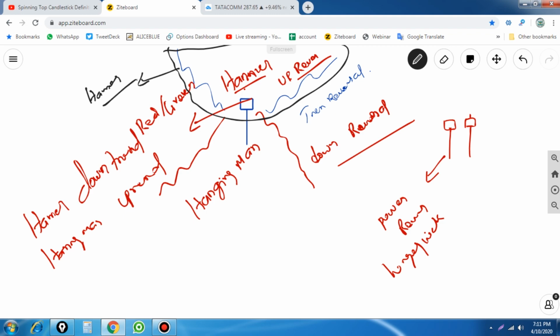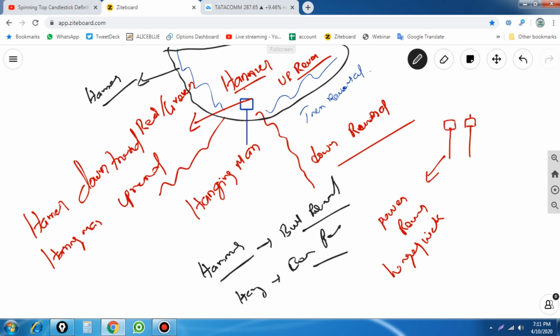So a hammer candle is for a bullish reversal. With the hammer we are waiting for a bullish reversal because the market was at the bottom at that time. The hanging man is for a bearish reversal when the market is at the top. So these are the differences between these two particular candlestick patterns.